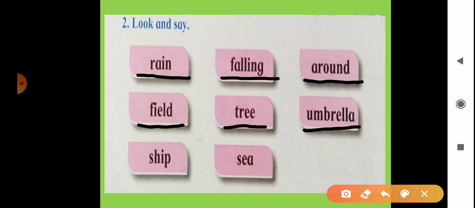U-M-B-R-E-L-L-A. Umbrella. Next word is ship. S-H-I-P. Ship. Then the last word is here, sea. S-E-A. Sea. Okay, here are the new words from the poem. And these words you have to write 5 times in your English notebook.